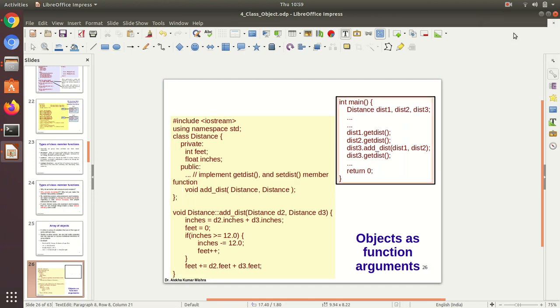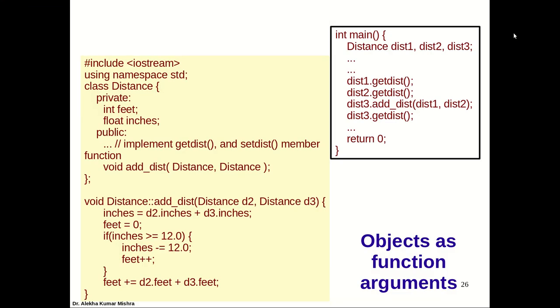Okay, I just made a small change here: there should be get distance and set distance. Both we need, because with get distance we can access the distance, and with set distance we can set the distance. So we are not bothering about that. We assume that this has already been implemented.